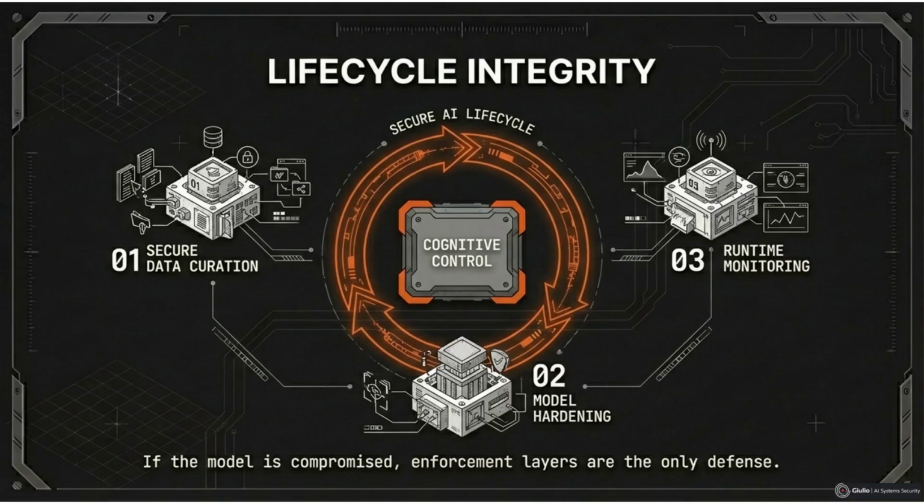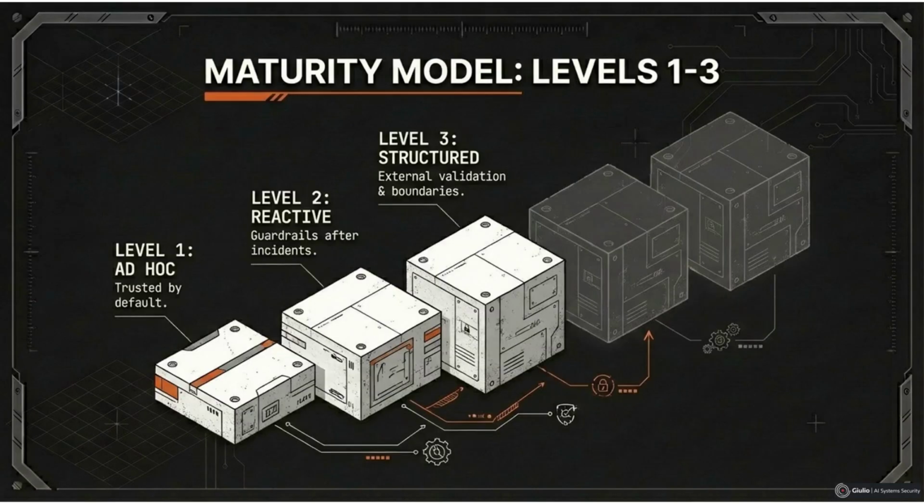So let's map the cognitive control to the 5 maturity levels we have developed. Level 1, the ad hoc. Here, the model output is trusted by default. There is no structured validation. Reasoning and execution are tightly coupled. At level 2, the reactive level, prompts are adjusted after incidents. At this stage, guardrails are incremental, and security posture is driven by visible failures.